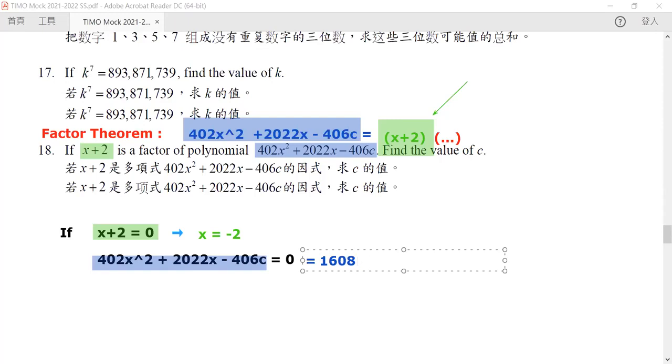The next term is 2022 multiplied by -2, which equals -4044. And then finally, we have 406c. This is equal to 0.